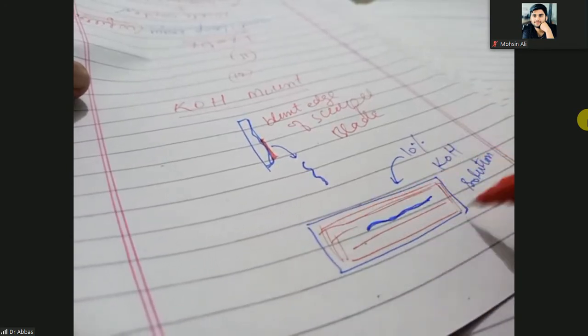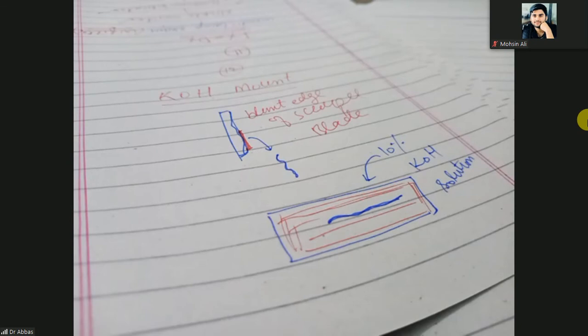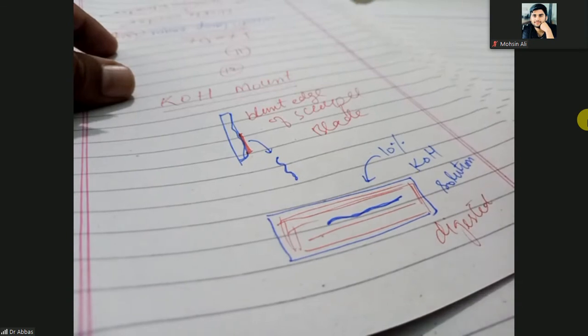This is the cover slip, because potassium hydroxide will digest all the keratinocytes. You have to wait for it, and then all the keratinocytes will be digested. And then after that, you will observe it under the microscope.